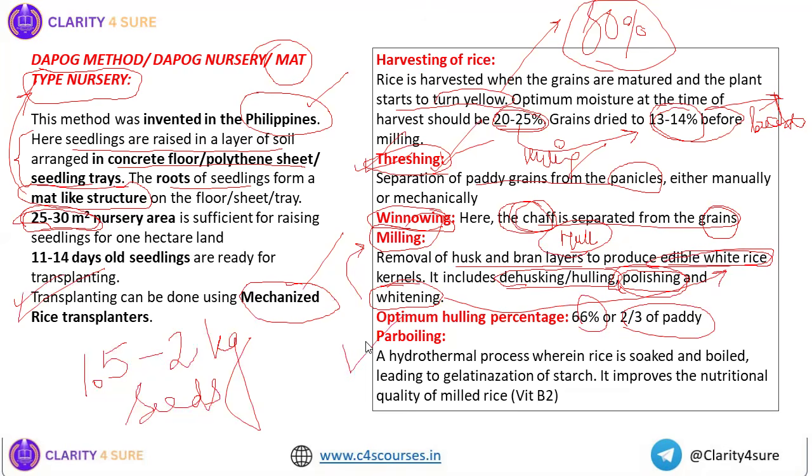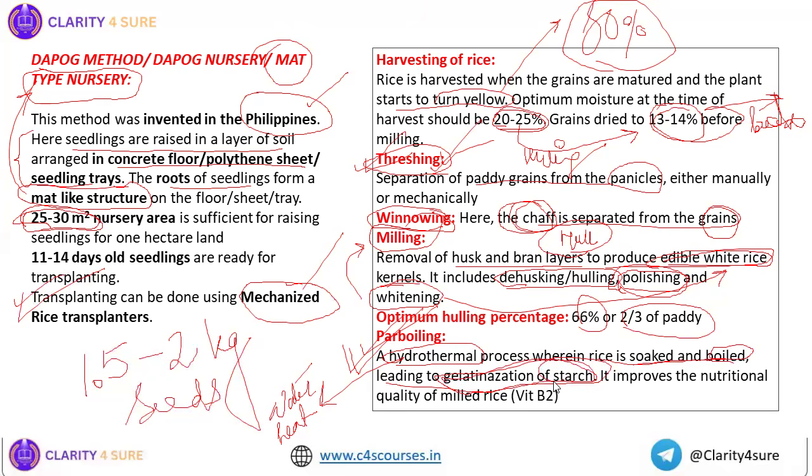Another very important post-harvest management practice in case of rice is parboiling. It is a hydrothermal process. Hydrothermal, because water is involved, plus heat is involved. So it is a hydrothermal process wherein the rice is soaked and then boiled, leading to gelatinization of the starch. The starch is liquid in nature, but when we soak the rice for some time and boil it, there will be gelatinization of the starch.